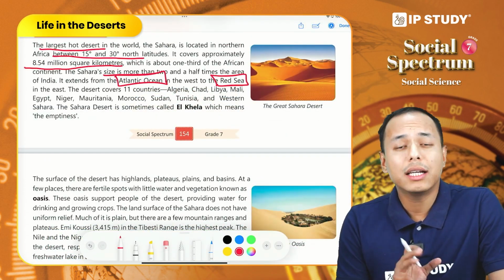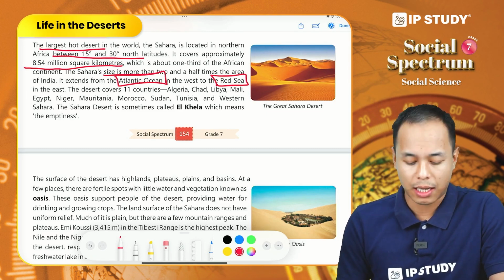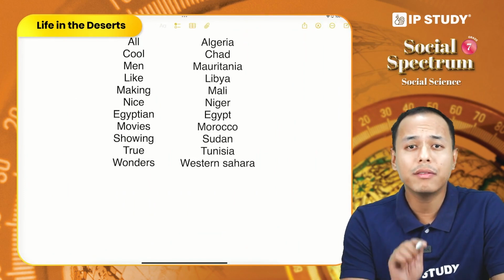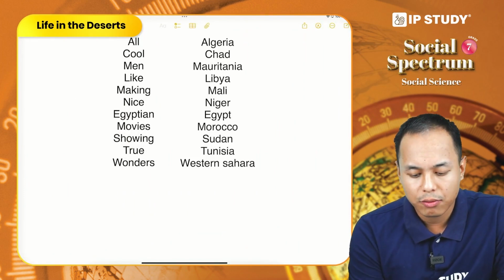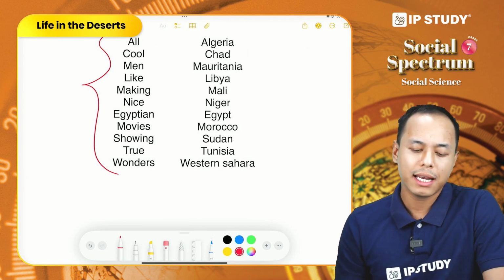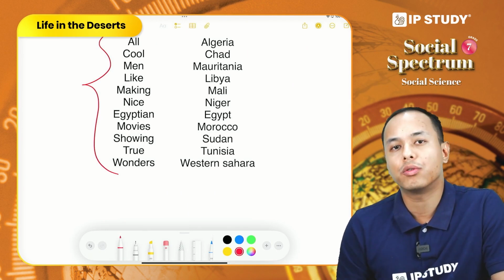The Sahara desert is spread across 11 countries in Africa, and we can learn the names of these countries with the help of a simple trick. All cool men like making nice Egyptian movies showing true wonders.